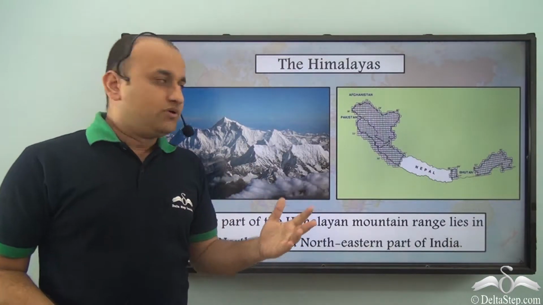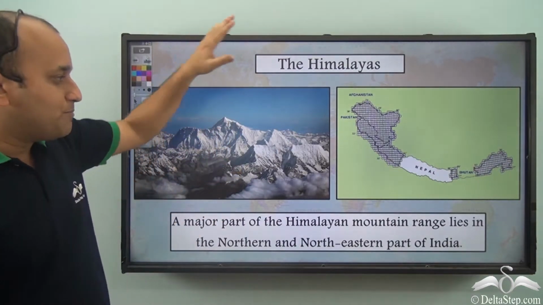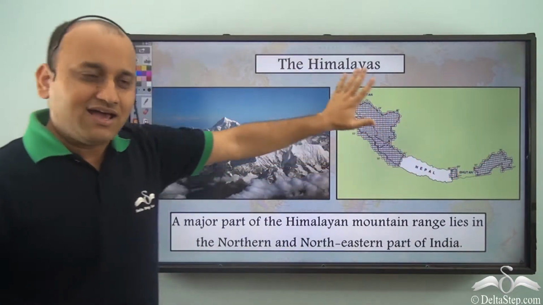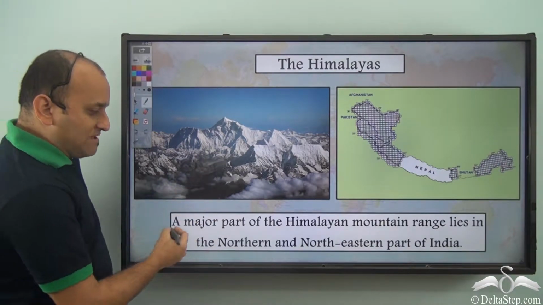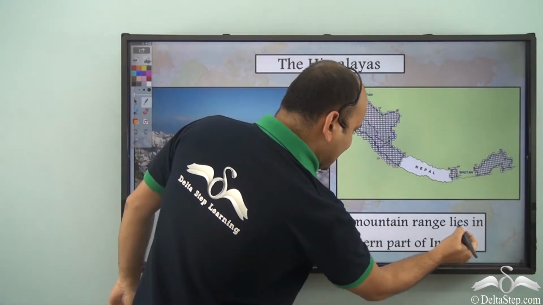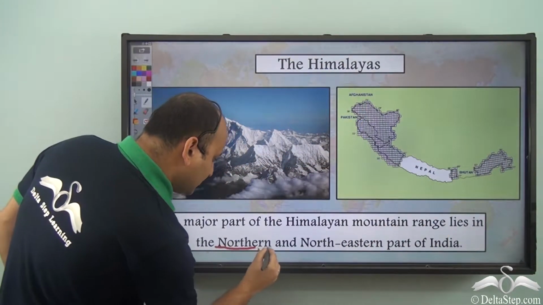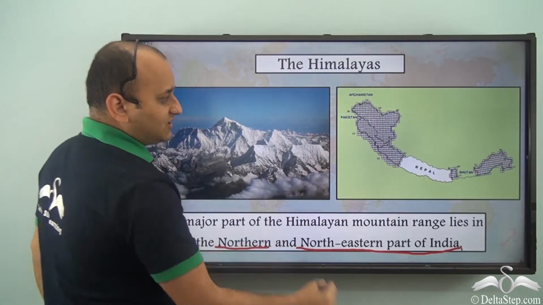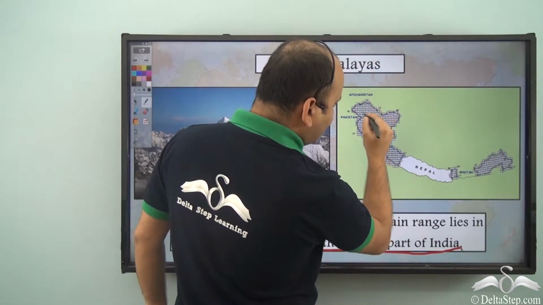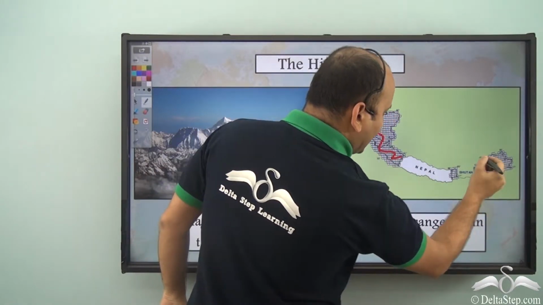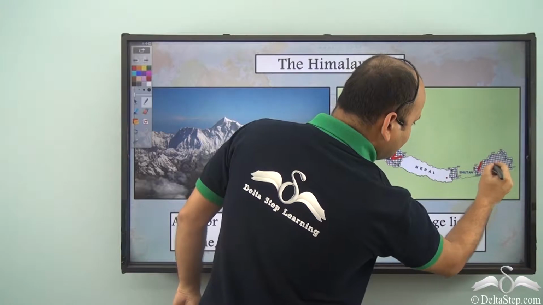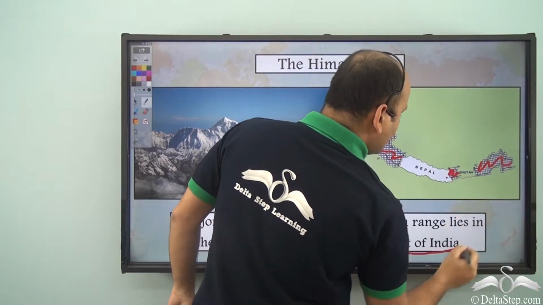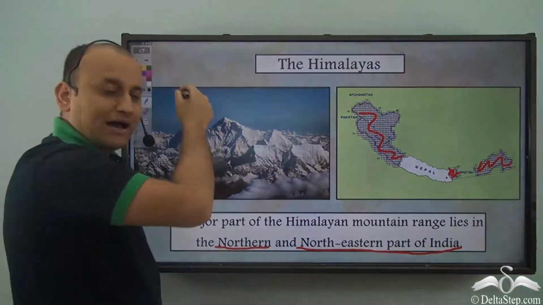So let's come to the Himalayas. The topmost physical division is the Himalayas. Now a major part of the Himalayan mountain range lies in the northern and the northeastern part of India. As you can see, the entire northern part, this, and again the northeastern part here, all these are the Himalayas.